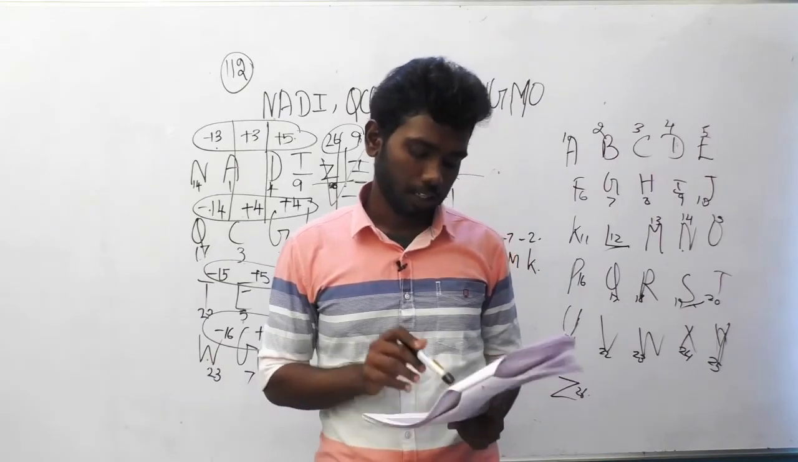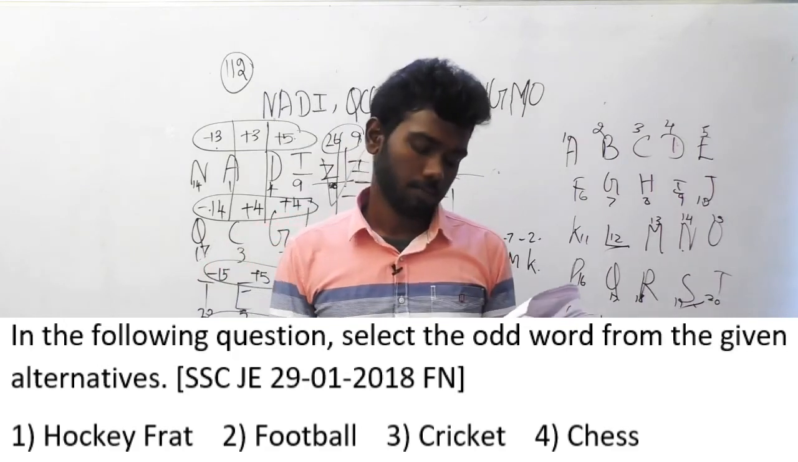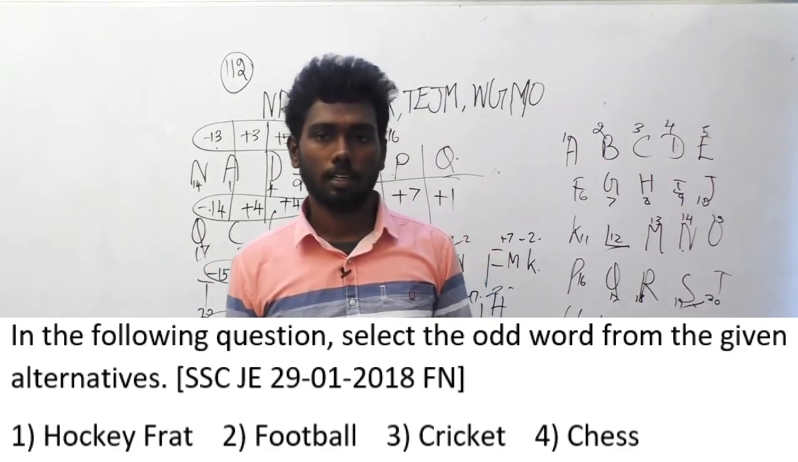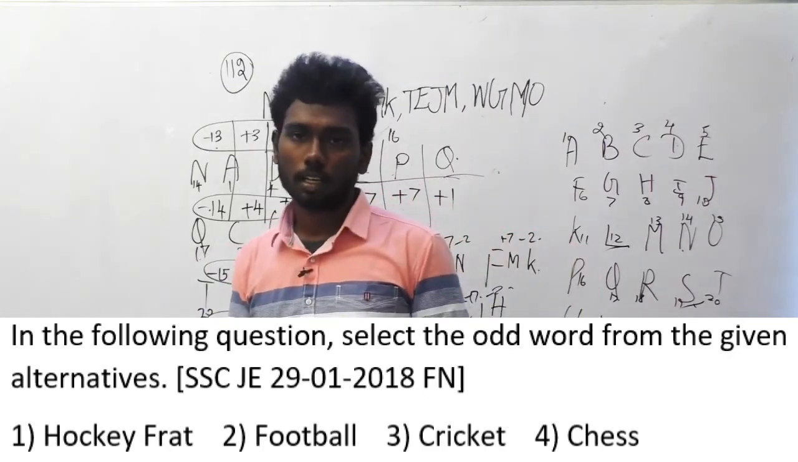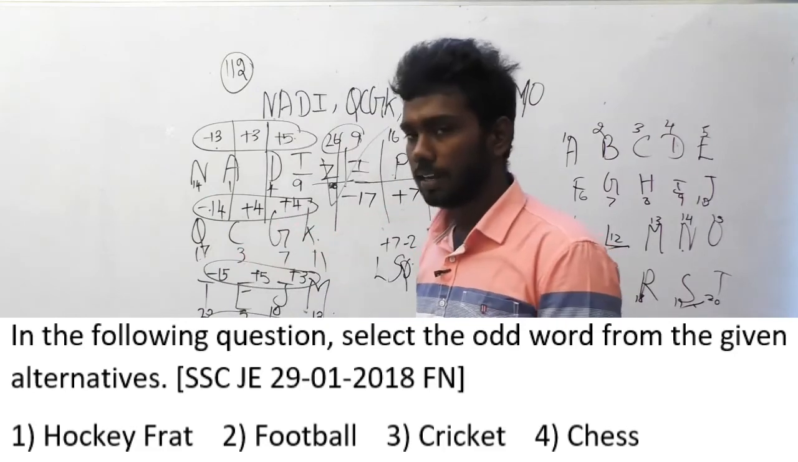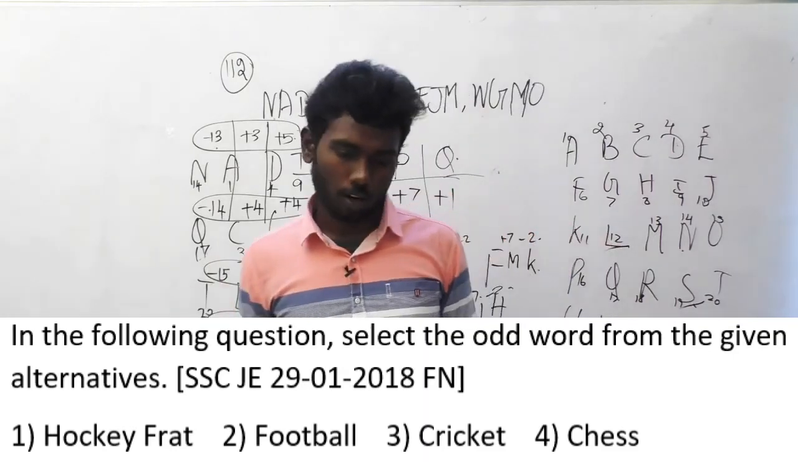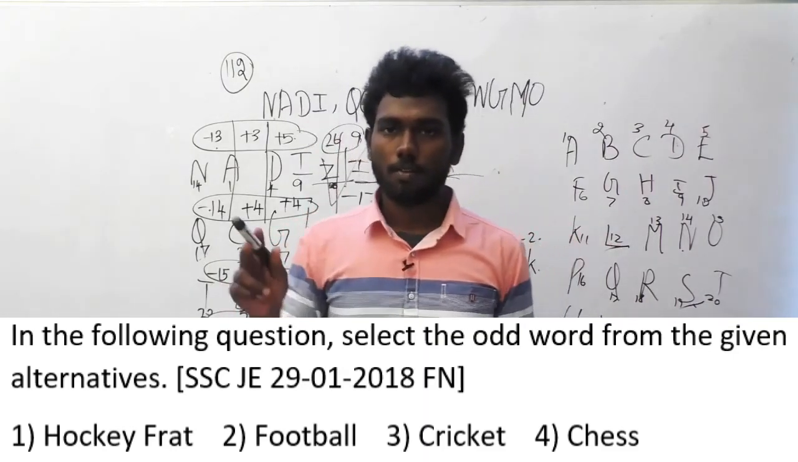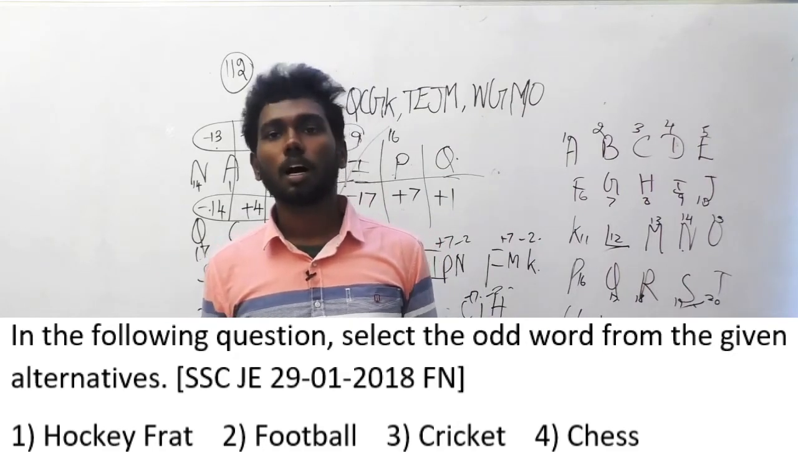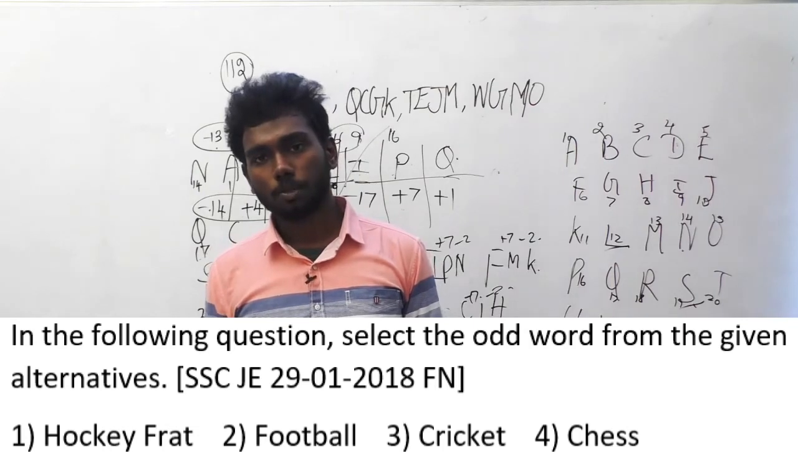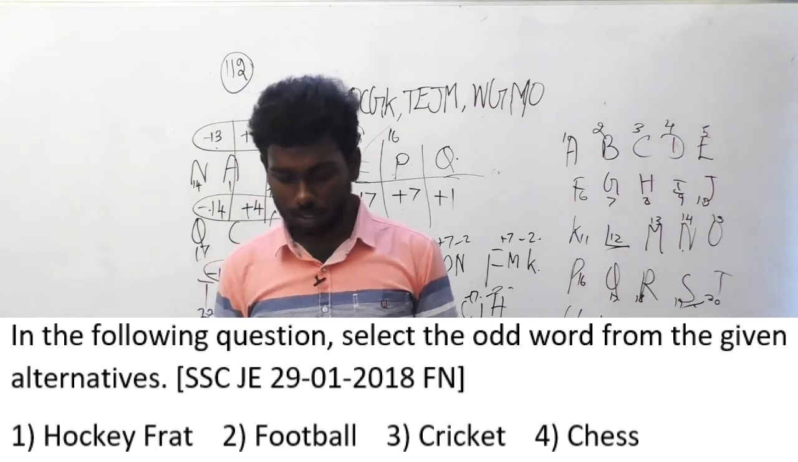In the following question, select the odd word from the given alternatives. There is some order, and we have to take the odd word out. This question is also asked on January 29th, 2018 forenoon session. The options are option A, hockey, option B, football, option C, cricket, option D, chess. When you look at these options closely, except chess, all the other games are outdoor games, and chess is an indoor game. So this may be the odd option here. That's it. Let's go on to the next question.